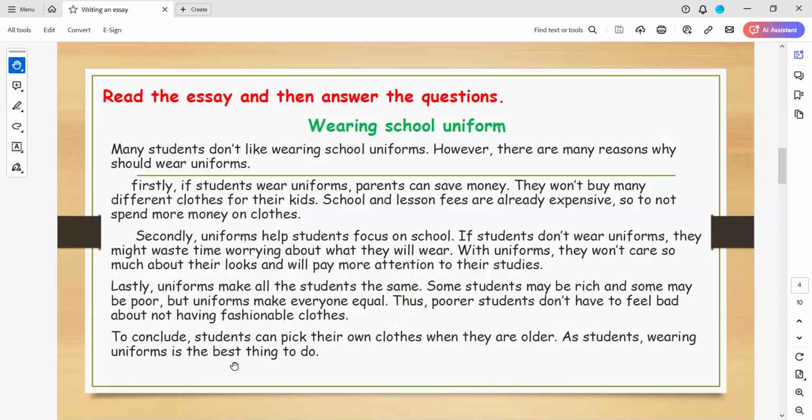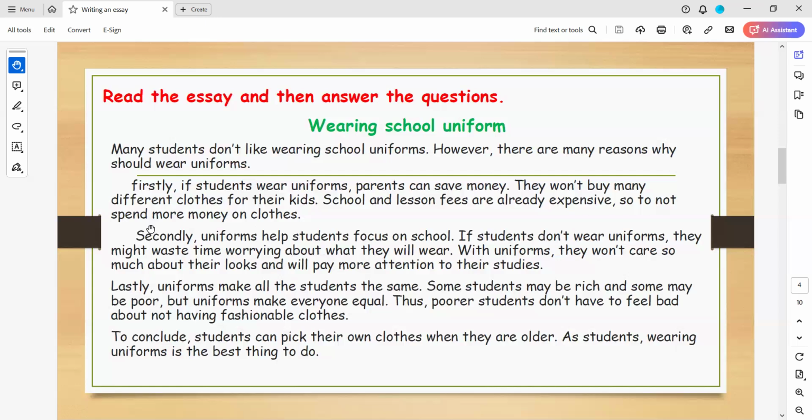A body paragraph is a paragraph right after the introduction. It can be only one body paragraph or maybe more. So we have here three body paragraphs. Firstly, and this is the first paragraph. Secondly, and this is the second paragraph. Lastly, and this is the third paragraph. So we have here three paragraphs.